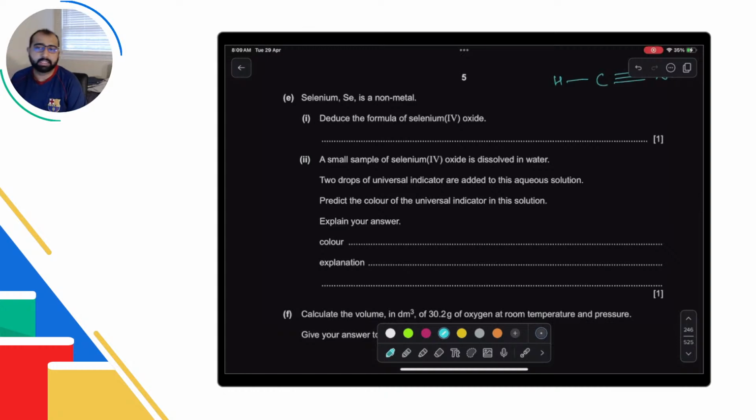Selenium 4 oxide. Again, we know selenium should be +4 from the name. Oxide is -2 because group 6. So ratio लिखेंगे. So SeO2. Do not write Se2O4 because this is empirical formula. All ionic compounds only have empirical formula. That is what you will write. Do not write Se2O4, write SeO2 because that is the empirical formula, and as ionic compound they should have empirical formula only.